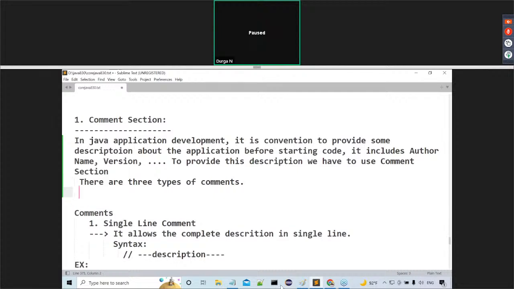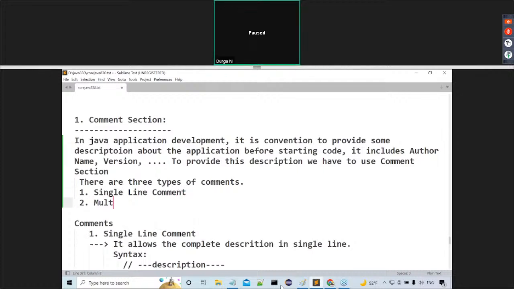What are the three types? Single line comment, multi-line comment, documentation comment. That we already understood clearly. The first one is single line comment, and the second one is multi-line comment.